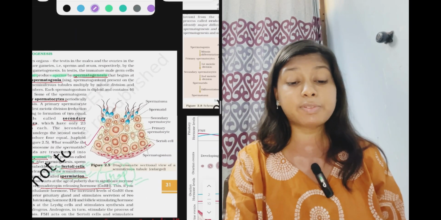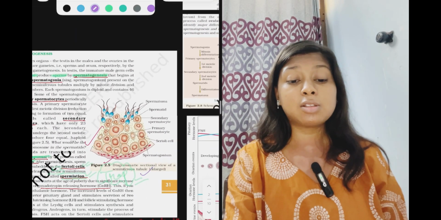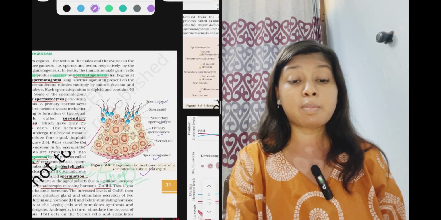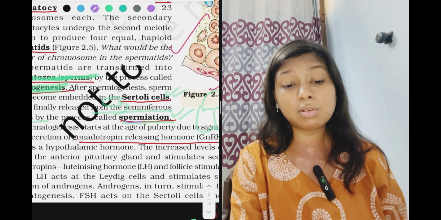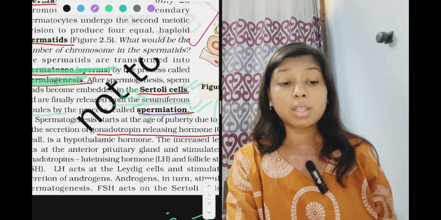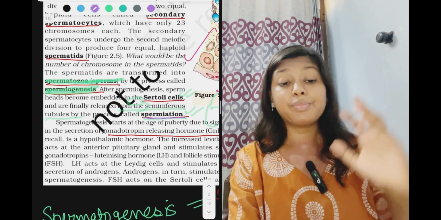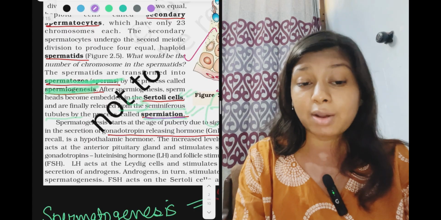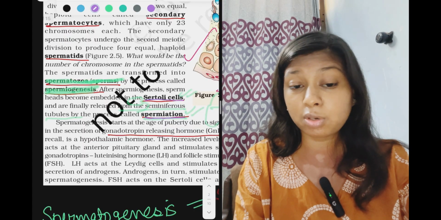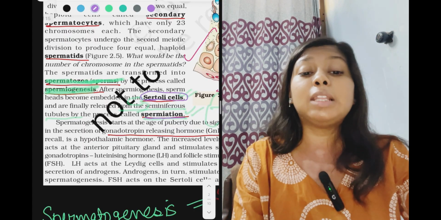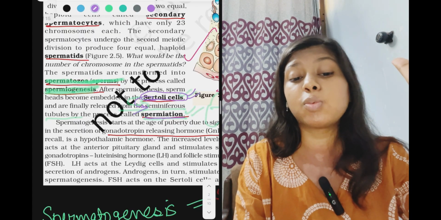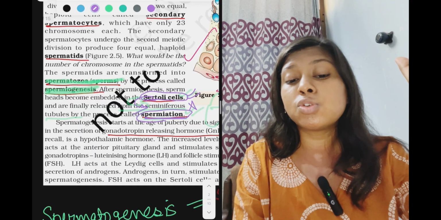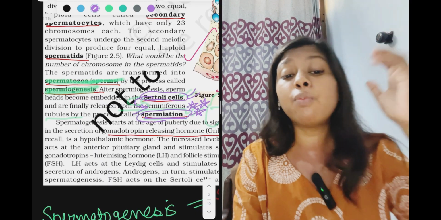So it is a diagram of the seminiferous tubule which contains Sertoli cells, spermatogonium, primary spermatocytes, secondary spermatocytes, spermatozoa, spermatid, right? And here spermiation is not written correctly. So it is an NCERT trial. What happened is that spermatozoa embed themselves in the Sertoli cell for nourishment. Then the release of the spermatozoa from the Sertoli cell into the seminiferous tubule is spermiation. So you should know what is spermiation.